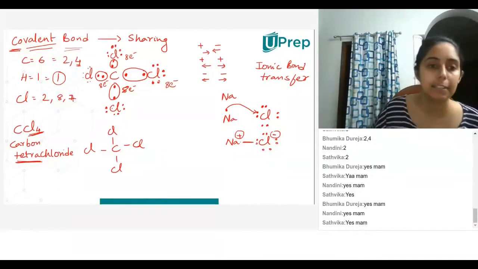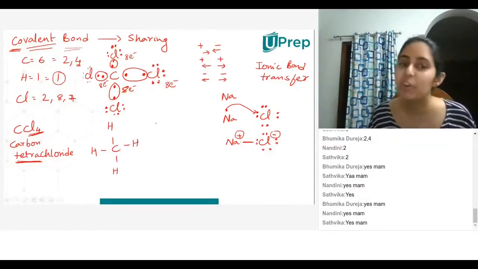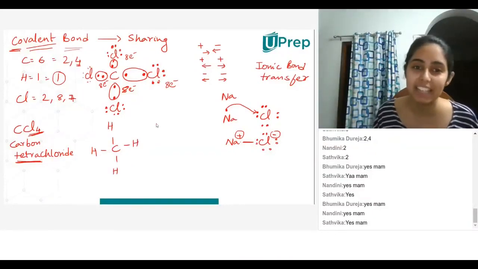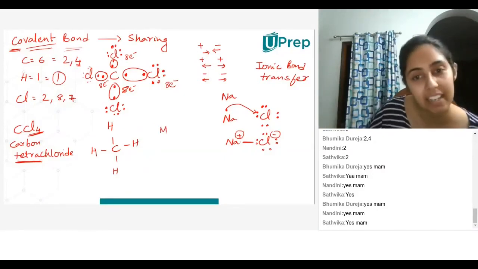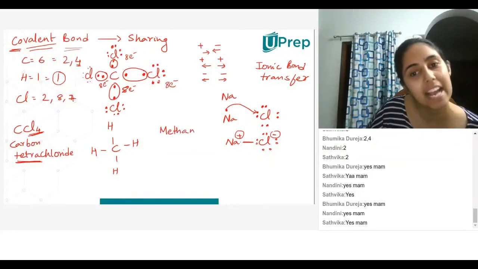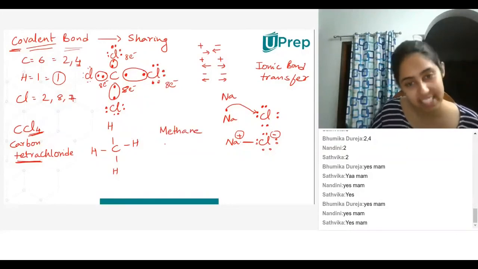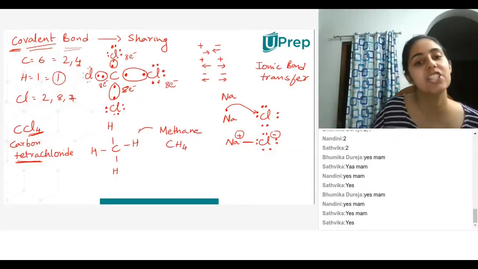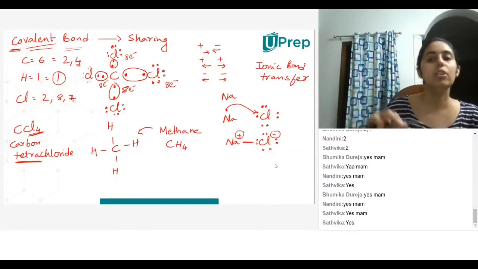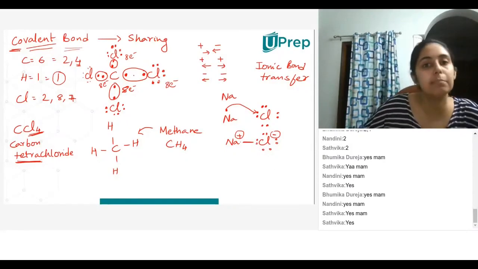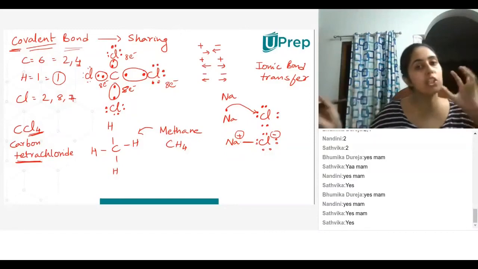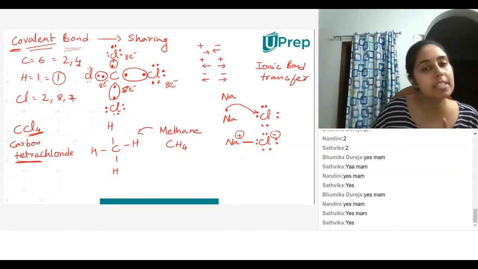Okay. And if I replace these chlorine atoms with hydrogens, then what will it be called? It will not be called carbon tetrachloride, or hydride or anything like that. It is going to be called methane. So you guys would have heard of methane gas. This is CH4. So this is the structure of methane. Now, this is a single bond. Whenever you have sharing of one electron from each of the elements, then it forms a single bond.